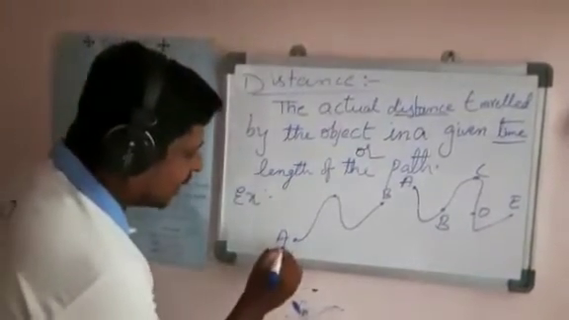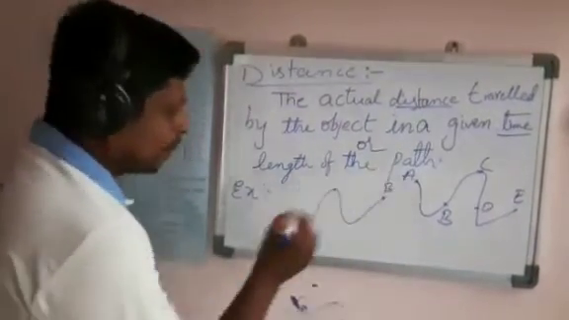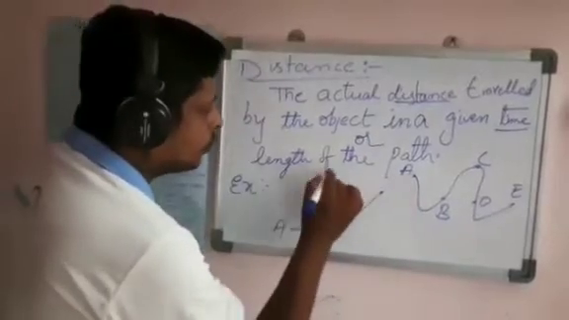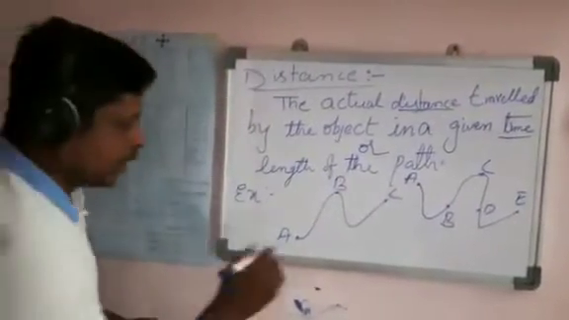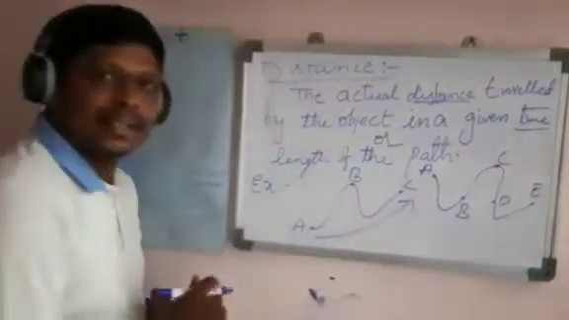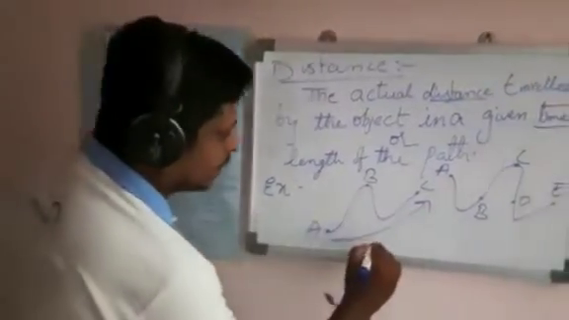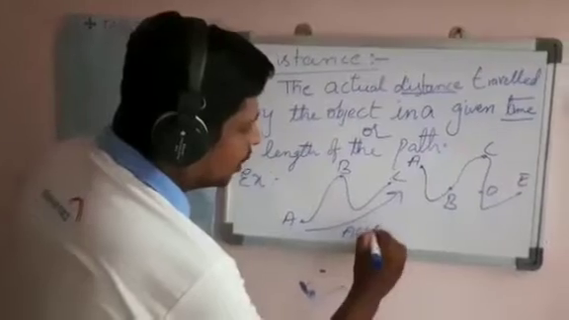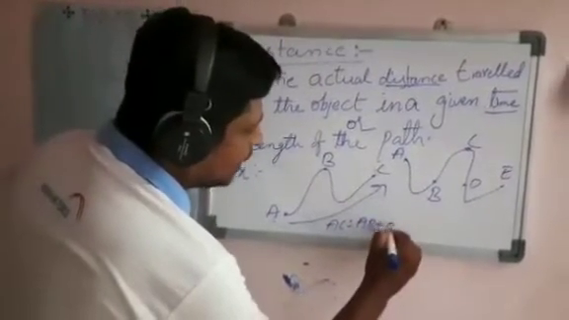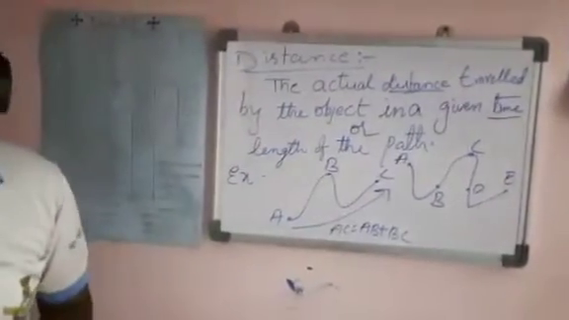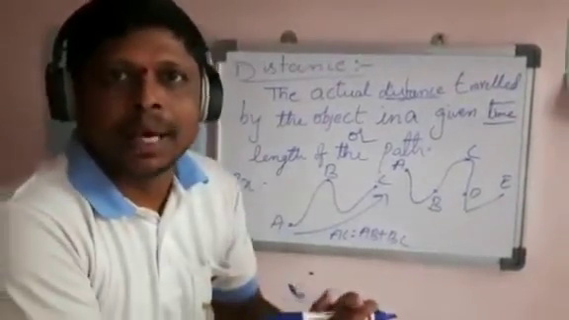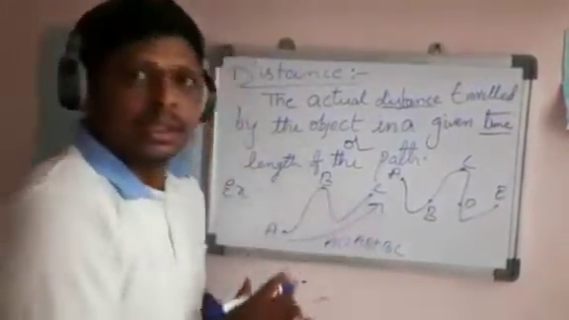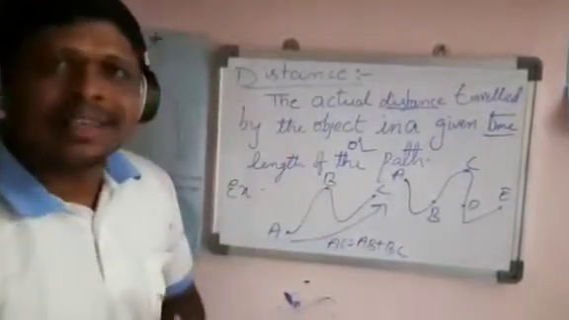A person is standing here at A to B, and the person moves from A to C. This is called the total distance. You have to calculate AC as AB plus BC, which is the total distance. This is called the length of the path. You have to calculate like this. This is the information about distance.